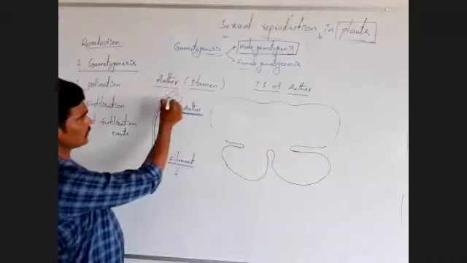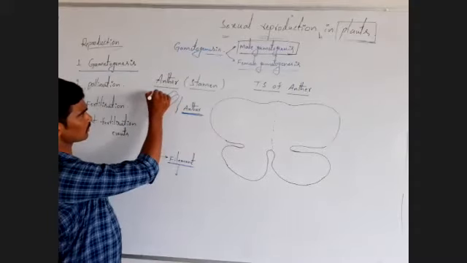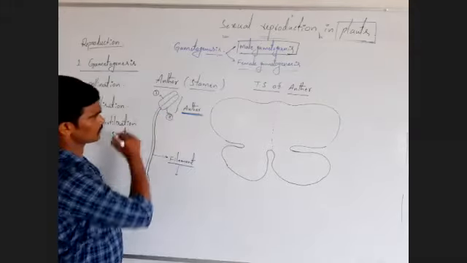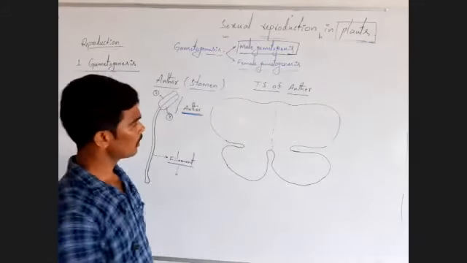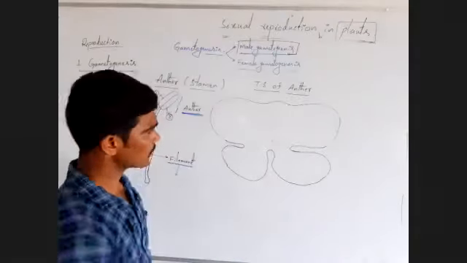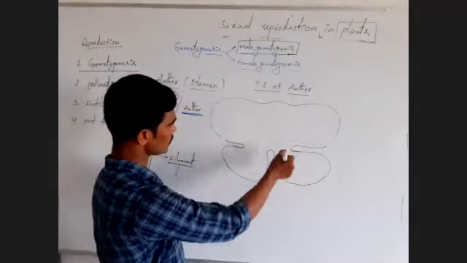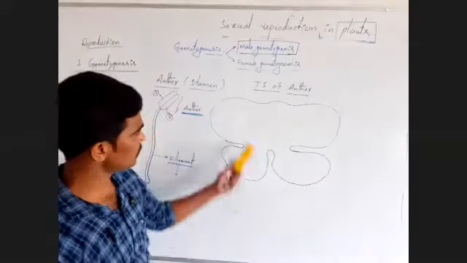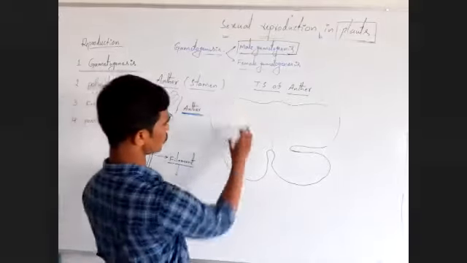Observe here, this is one lobe, this is second. Here this is one lobe, here another lobe. When we observe here, four chamber-like structures are present like this. Observe four here.